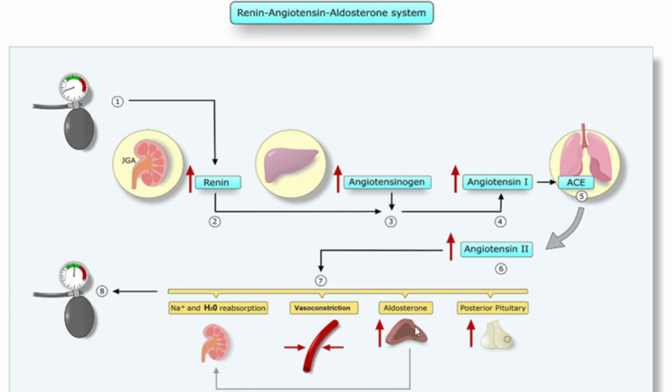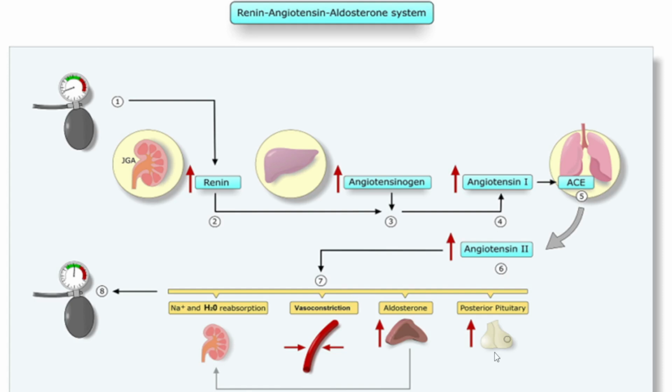Okay, so now next comes the posterior pituitary. Angiotensin 2 will stimulate the posterior pituitary to release what? That is the anti-diuretic hormone. From the posterior pituitary, anti-diuretic hormone will be released, and this hormone will stimulate the collecting duct in the nephron, and it will cause water reabsorption.